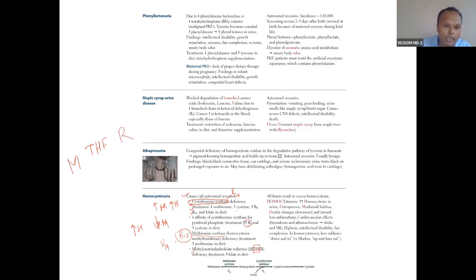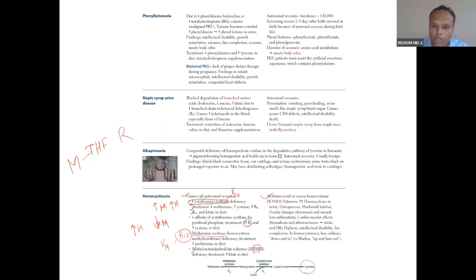So this is methylene tetrahydrofolate reductase, MTHFR. This is the reaction given there, and we have already run this reaction: homocysteine to cysteine is formed.